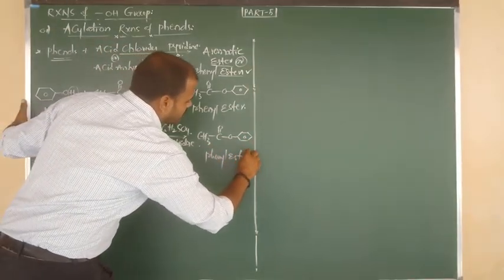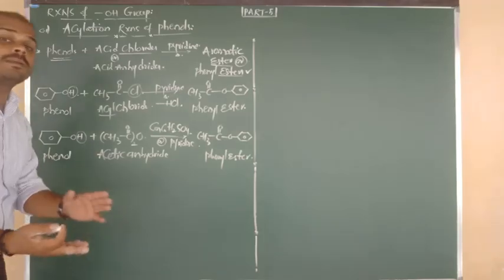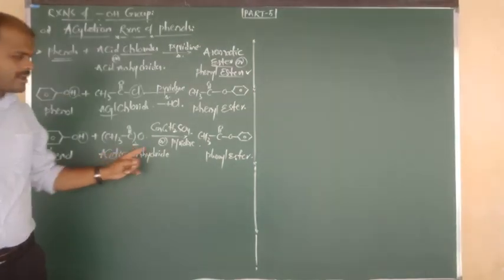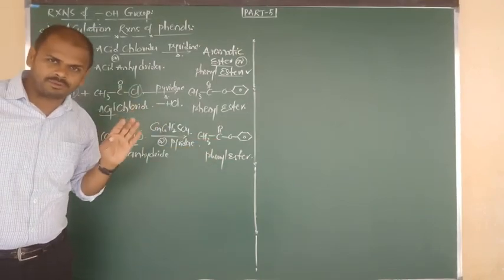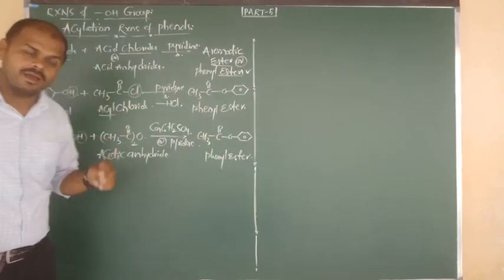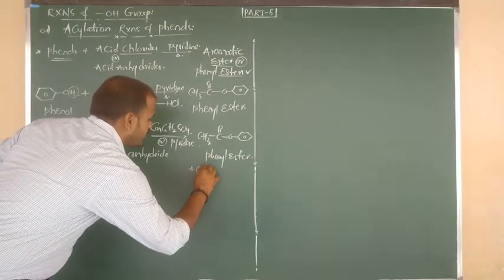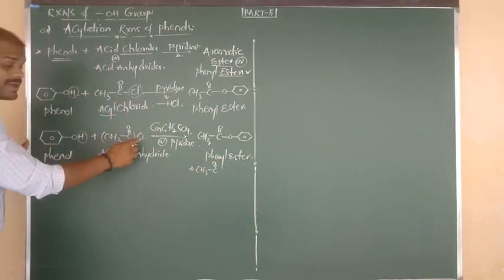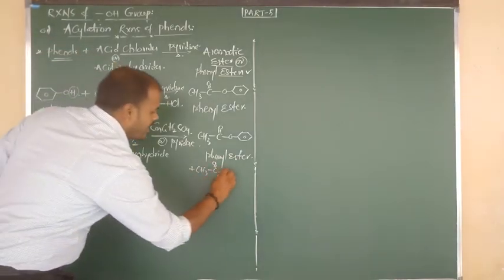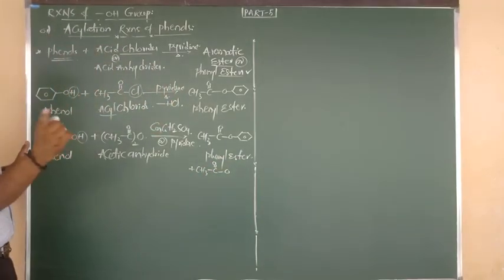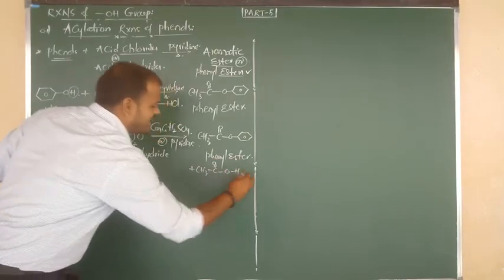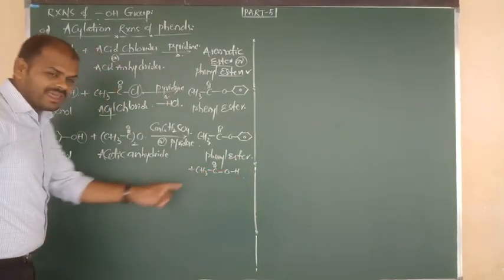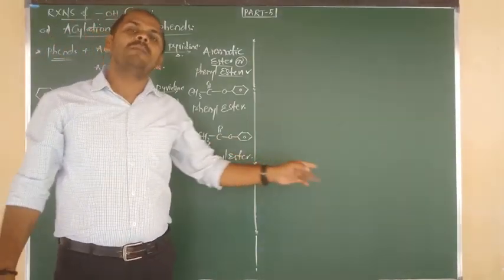Okay sir, here we got the main product. But what will be the byproduct? See guys, how many acyl forms are there? Taken twice. One acyl I have written in the main product. One more acyl group is there, so I am going to write it here: CH3 bond, C double bond O, and the remaining one oxygen, a free oxygen outside. From phenol you are removing H plus, so that will attack here. So CH3 COOH, meaning acetic acid, is the byproduct.